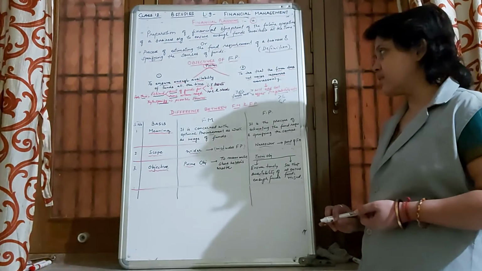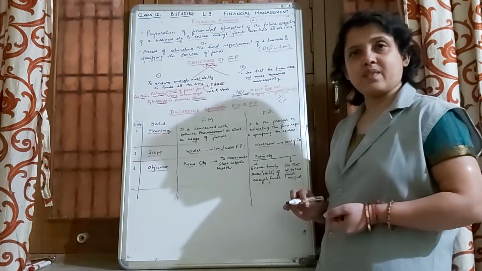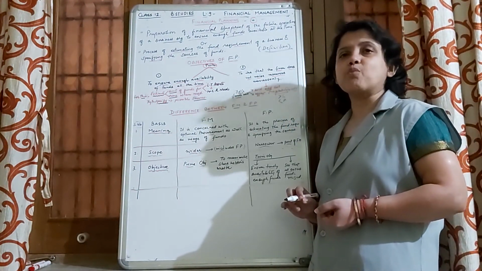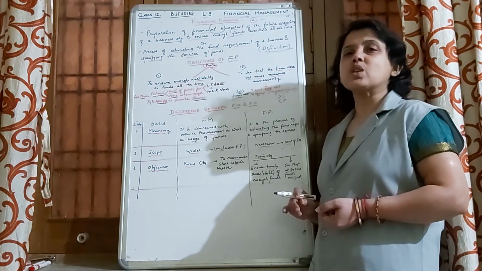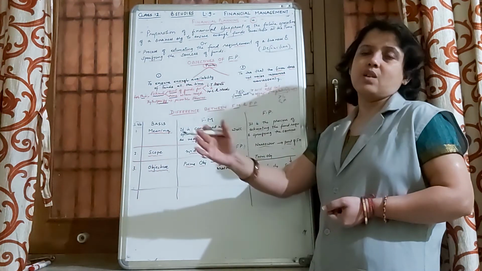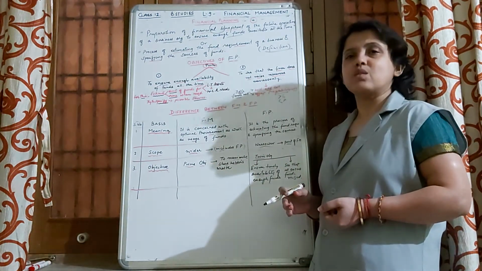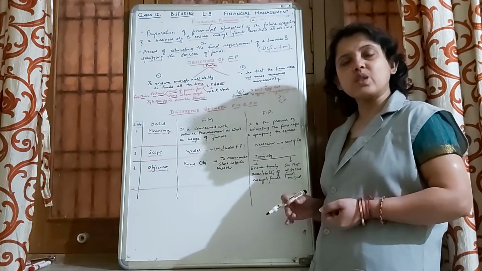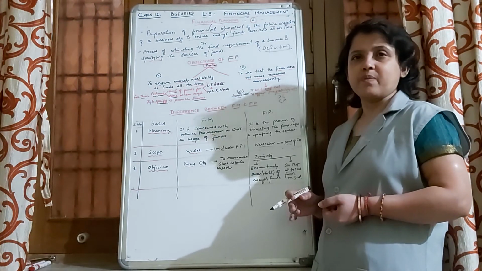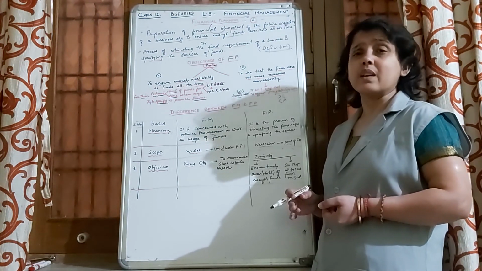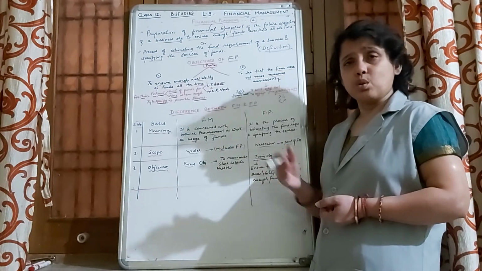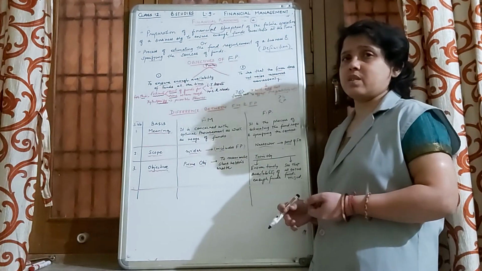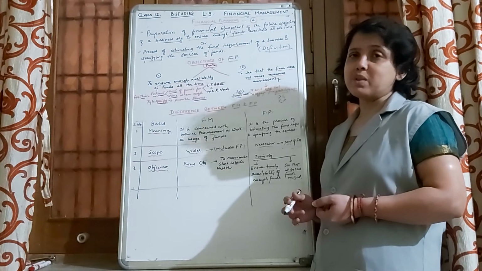So with the help of proper financial planning, the financial operations of the business organization can be run smoothly, and financial management decisions can be taken effectively, which is always going to prove profitable for the business.